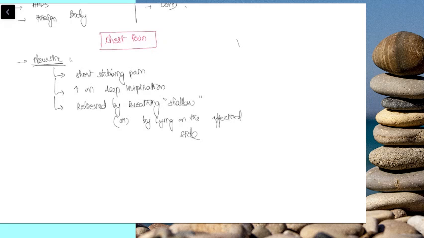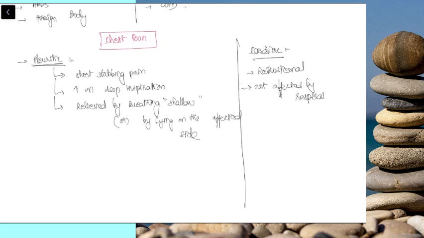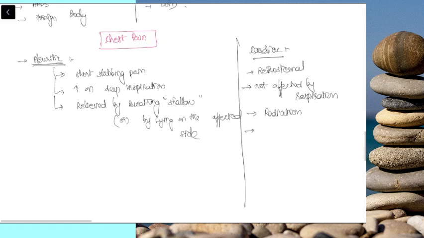In contrast to that, the cardiac pain, which is the most important thing that you have to note when a patient comes with chest pain, will be retrosternal, not affected by respiration. There will be radiation of the pain to either the right arm or the left arm, to the jaws, to the shoulder, etc. If it is a stable angina, it will be relieved by rest or nitrates.